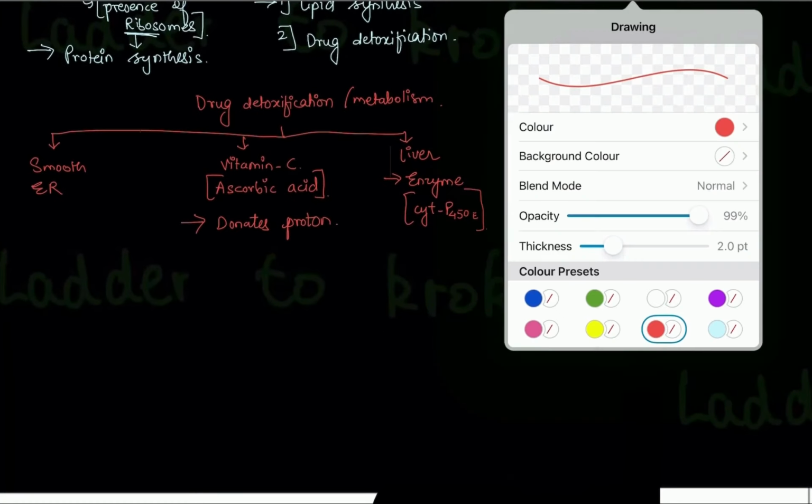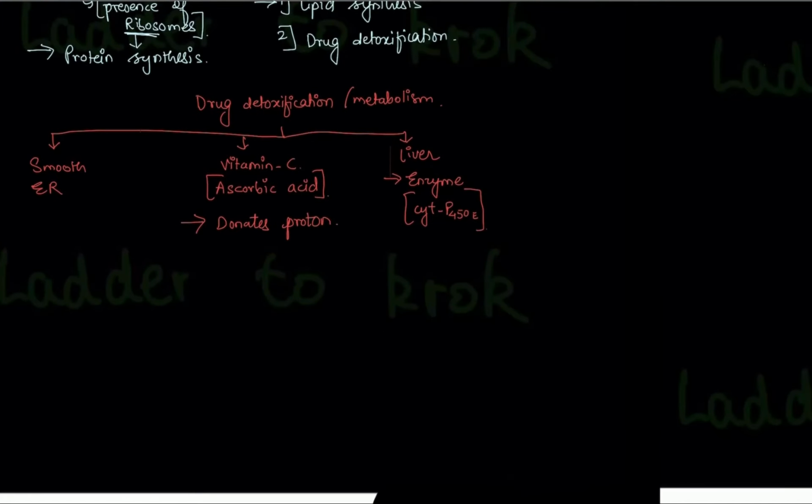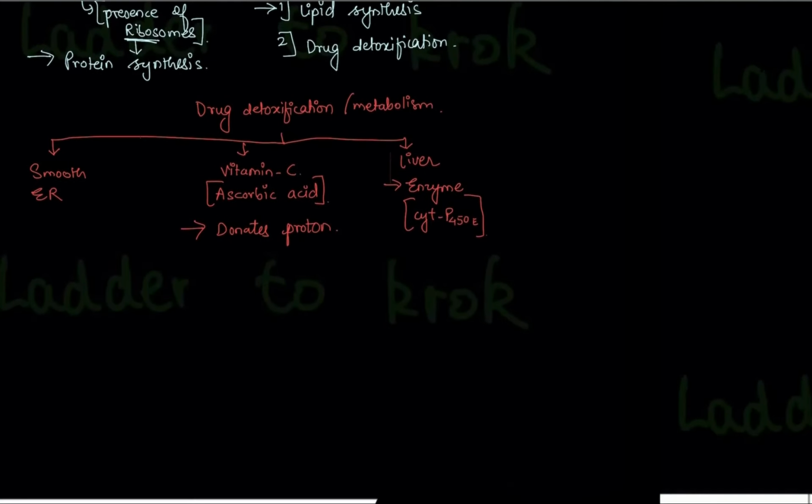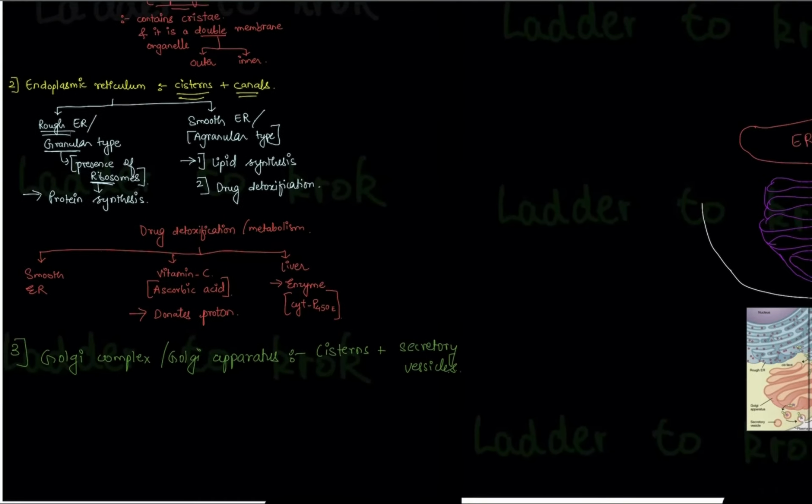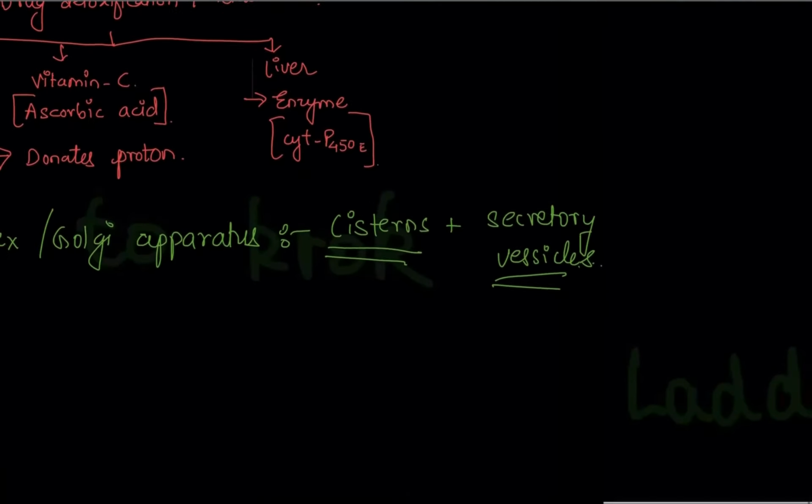So now endoplasmic reticulum is done. Let's move to another organelle. Another organelle name you can write down is Golgi complex, or its another name is Golgi apparatus. First, let's know what it contains. It contains cisterns plus secretory vesicles. Cisterns were present in endoplasmic reticulum also, and cisterns are present in Golgi also. But what differentiates the two organelles? Endoplasmic reticulum has canals, whereas Golgi apparatus has secretory vesicles.